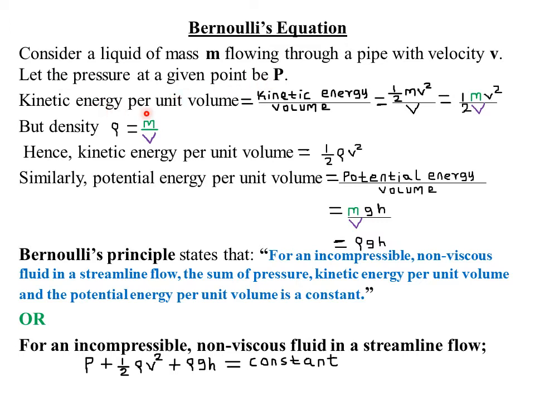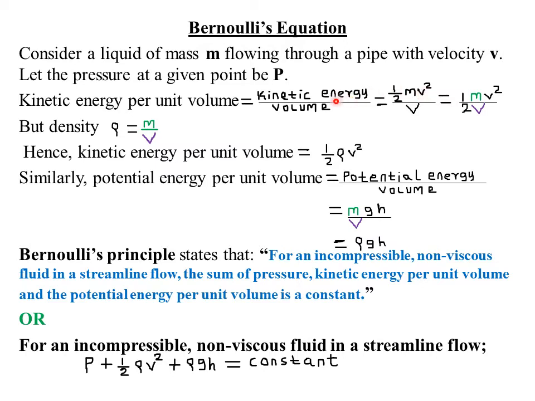Now we know that kinetic energy per unit volume means the kinetic energy divided by the volume. Later on we shall see from a topic in Form 3 called work, energy, power and machines, that kinetic energy of a given body is always given by a half times the mass of the body times the square of the velocity at which that body is moving.